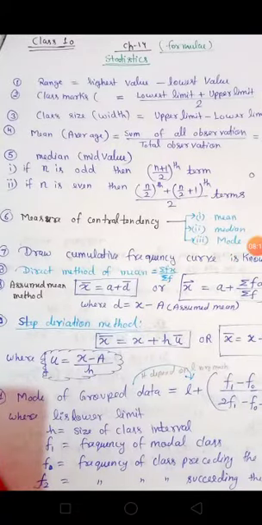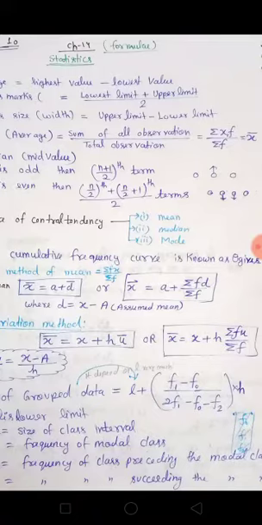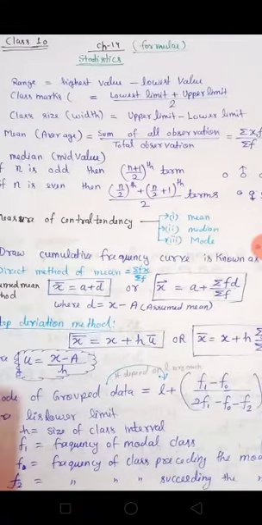Now mode of grouped data. Mode of grouped data equal to L plus (f1 minus f0) upon (2 f1 minus f0 minus f2) multiplied by h, where L is the lower limit, h is the size of class interval, f1 is the frequency of modal class, f0 is the preceding frequency of modal class, and f2 is the succeeding frequency of modal class.